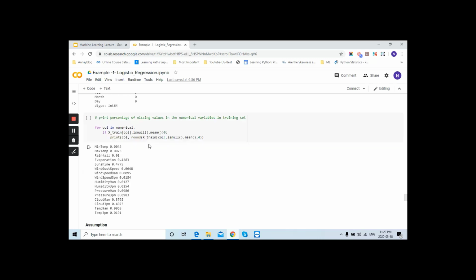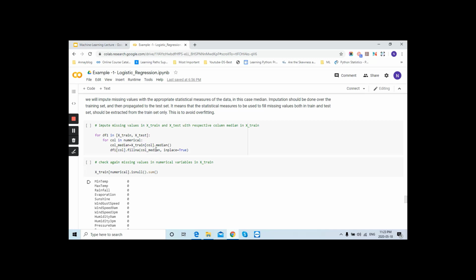I will show you. Now if you see, we print the percentage of missing values in the numerical variables. Minimum temperature has 0.044, pressure 9am has this much missing, and so on. This is a good practice: if you have missing values in a numerical data type, your first priority is always the mean. You calculate the mean and fill all missing values with the mean value.